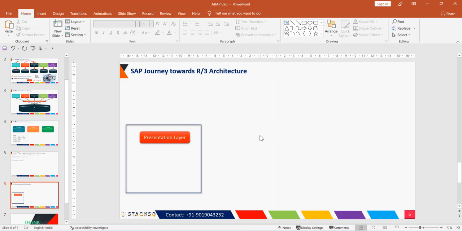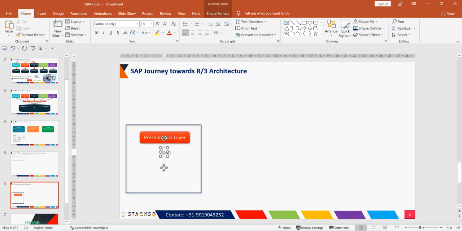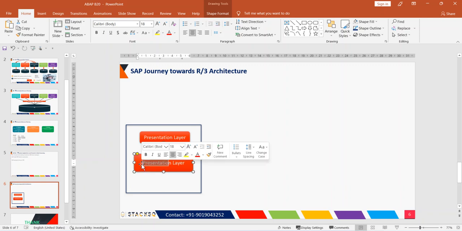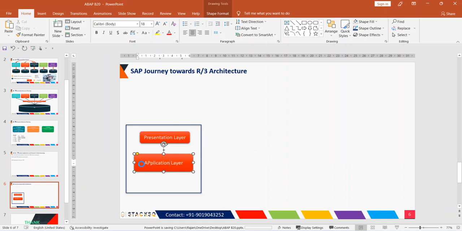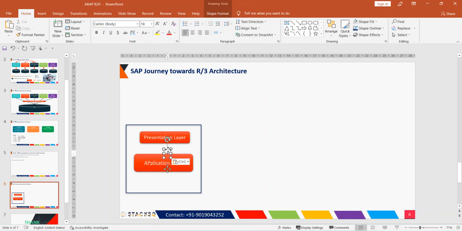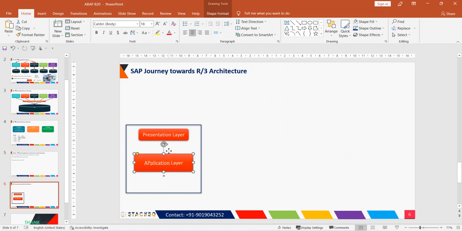Presentation layer, plus application layer, and then the last layer we call the database layer.